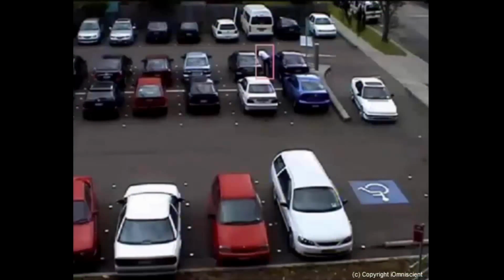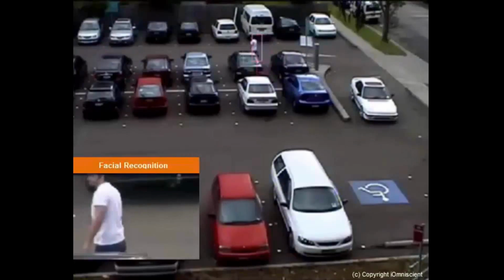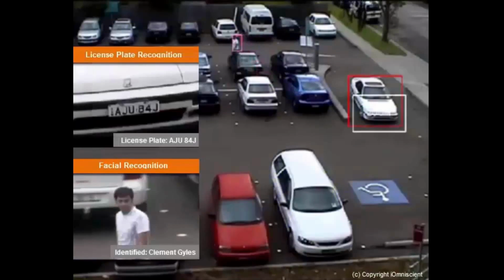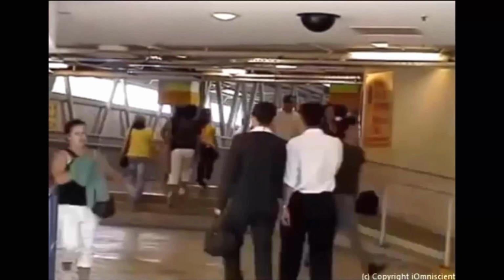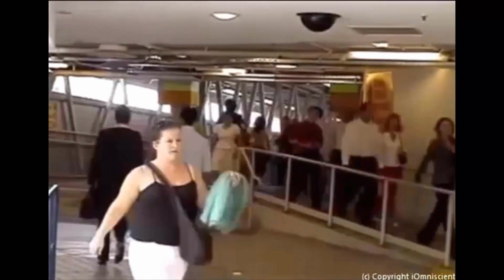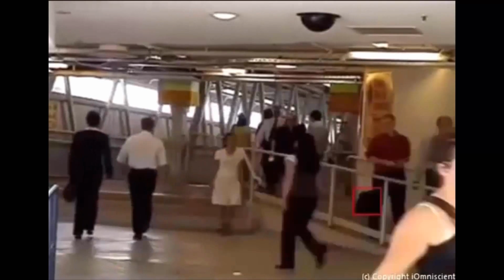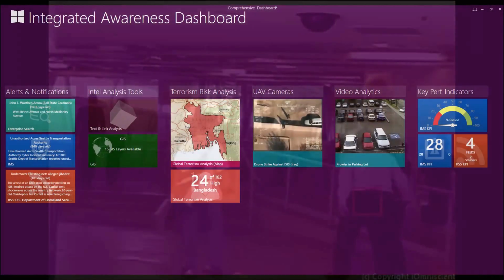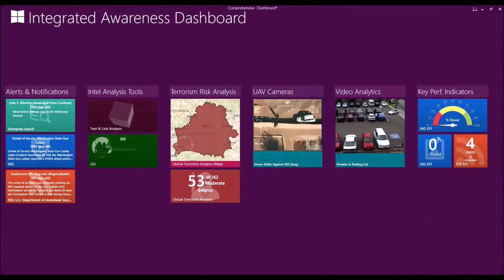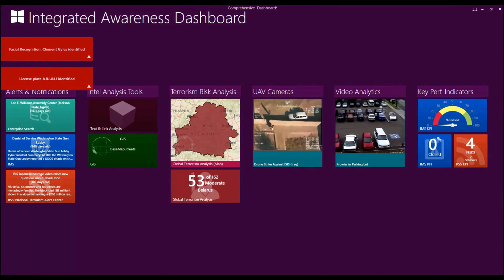What if video cameras recognize a face or a license plate, identify suspicious behavior like prowling a parking lot, or notice a package left inside a crowded airport? They too can send information to an AIM 2020 dashboard where an analyst will note that a video alert has been received.